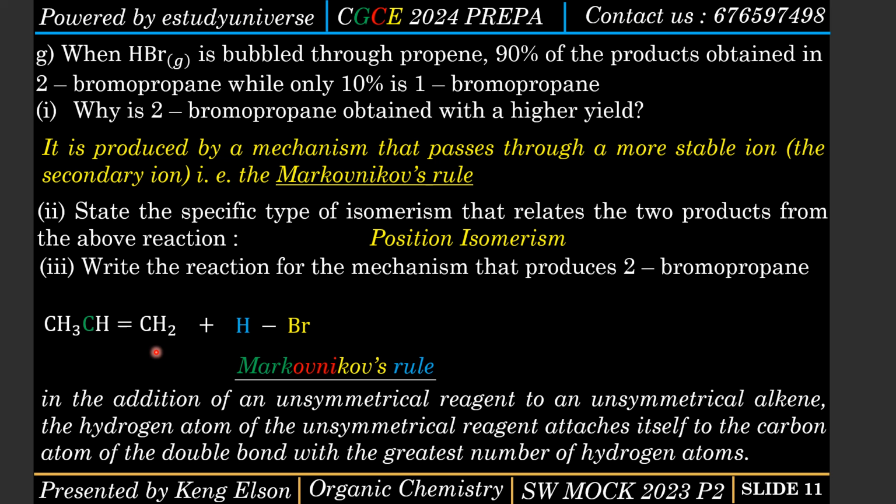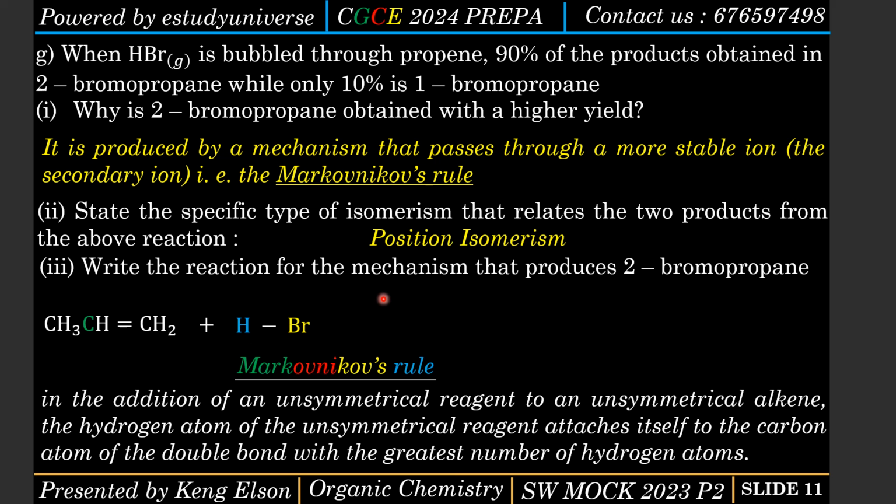Yes, that's what it is saying. That's the hydrogen atom of the double bond specifically. So here there are two carbon atoms of the double bond. Which one has the highest number of hydrogen atoms? It is this carbon atom here. So this hydrogen atom of the reagent will attach itself to this carbon atom, and this becomes CH3. Then the bromine will definitely attach itself to this other carbon.